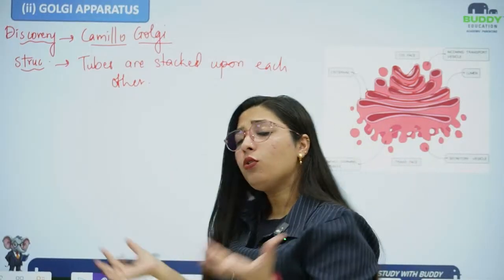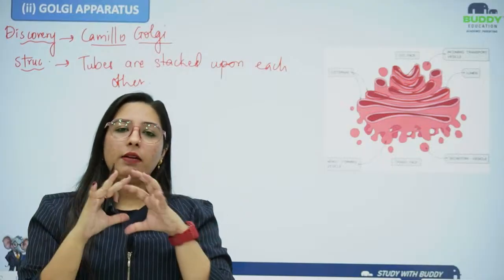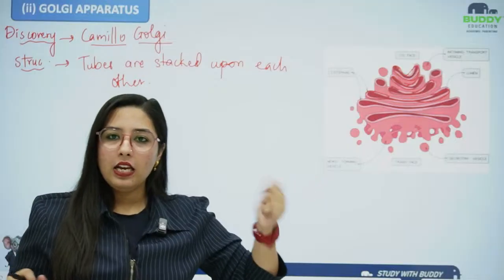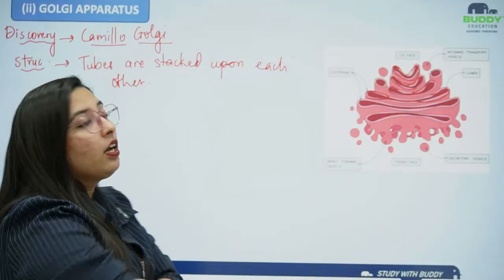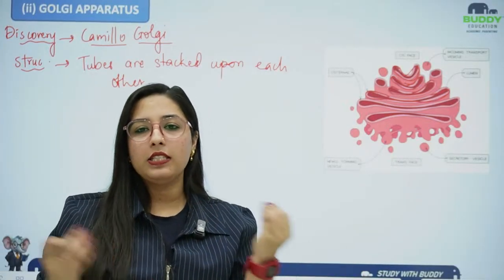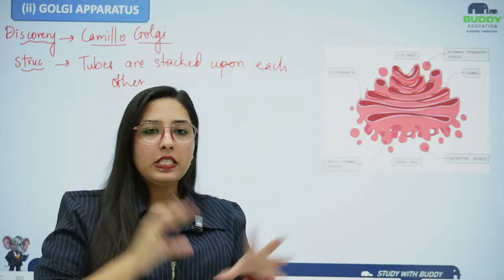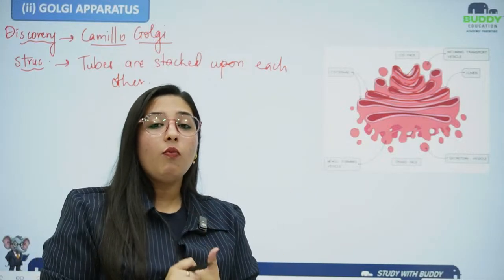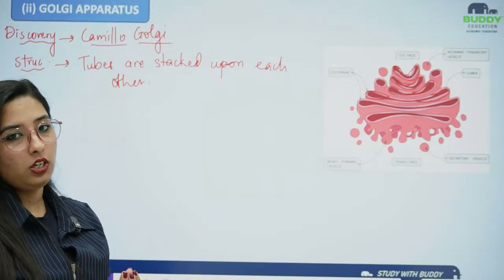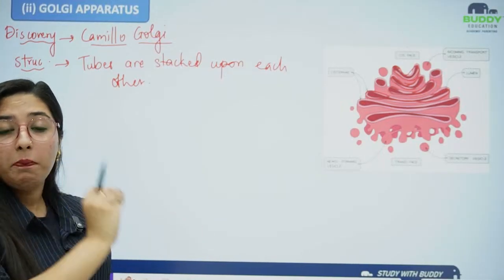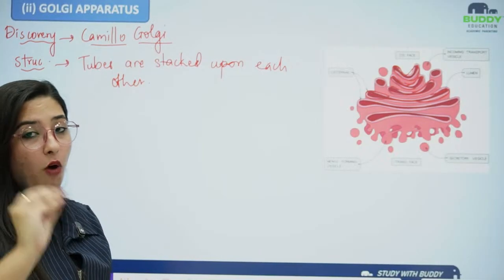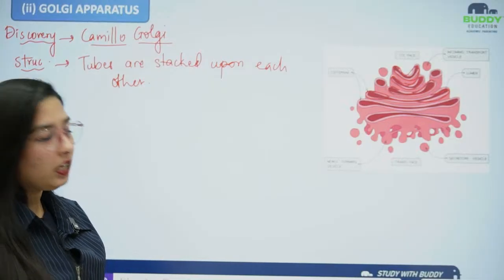So if you study everything all together, that makes sense that the endoplasmic reticulum has already produced proteins and lipids. Okay, the production of proteins and lipids is done. Now what will happen is, I have to take the proteins and lipids which are already formed to a specified position. There will be packaging. So now the Golgi apparatus is responsible for the packaging and transportation. Packaging and transportation of what? The lipids and the proteins which are synthesized by the endoplasmic reticulum.